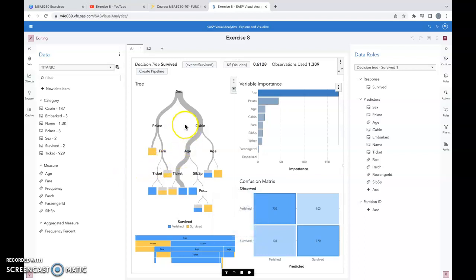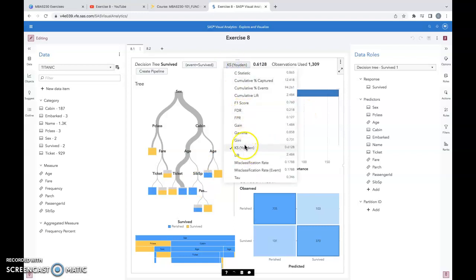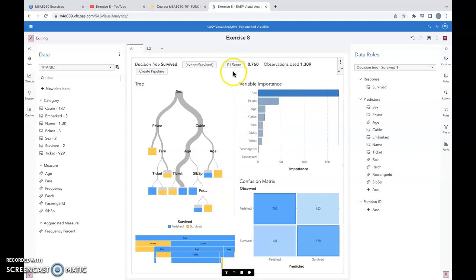As we can see right here, we use the Titanic data set, and for the decision tree we chose the survived response, and for the predictors we chose all the predictors and variables that were available. Going in, we're going to look at the F1 score, and that is going to be 76, so 76% of the data is useful.